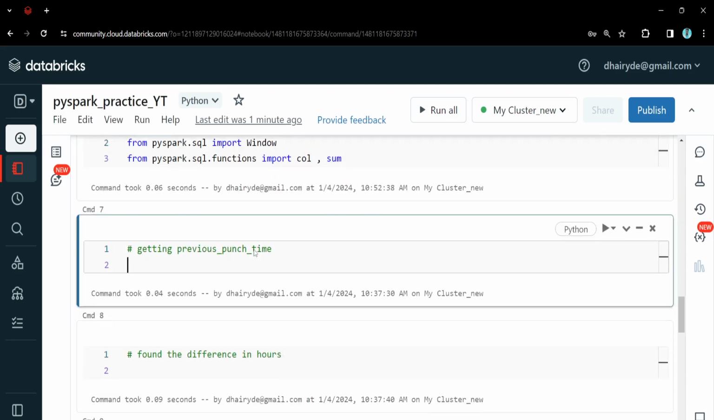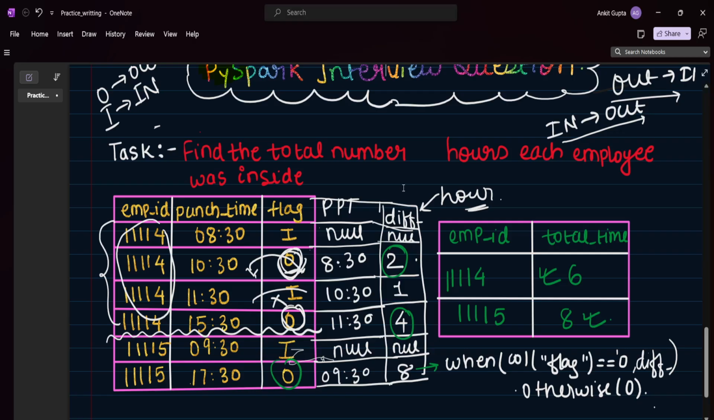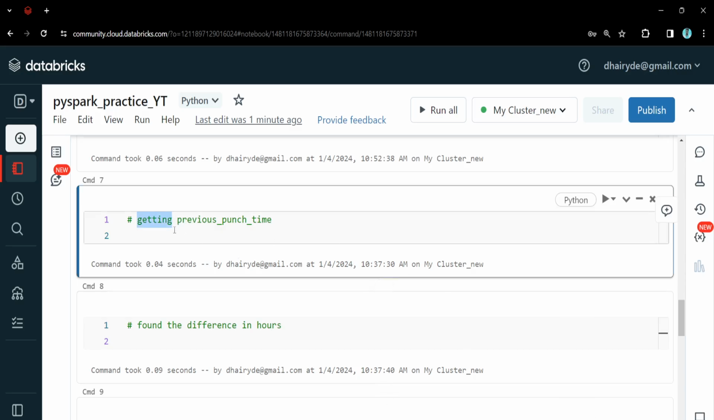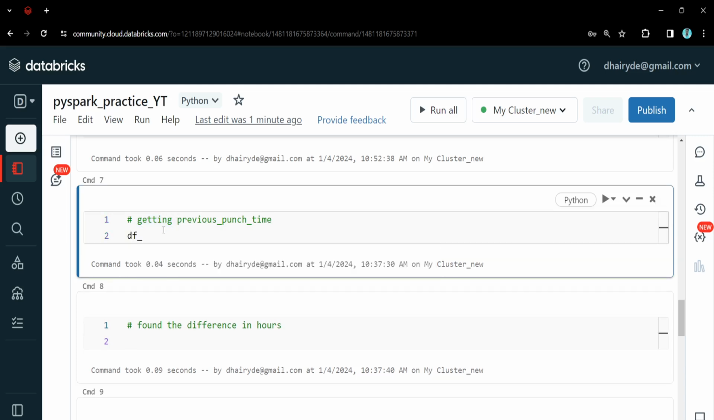Let's run this. Okay. So as we discussed, the first step will be getting the previous punch time, right? If we get the previous punch time, then we will get the corresponding input time for each output time, and then we can find the difference, right? So let's do that. So how can we get it? We can write here df, previous punch time, ppt, right? And we can write df dot with column, right?